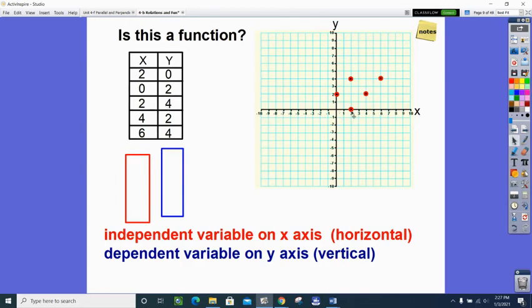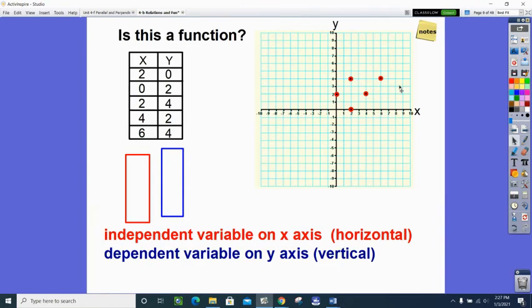So (2, 0) and (2, 4), you see those 2 points? And I want you to notice that they lie on the same vertical line. Okay, do you see that line I'm tracing there? When you have 2 points on the graph that lie on the same vertical line, it's not a function because that x has 2 different outputs, 2 different y's. So we don't have to go through all of this trouble of writing out the table.